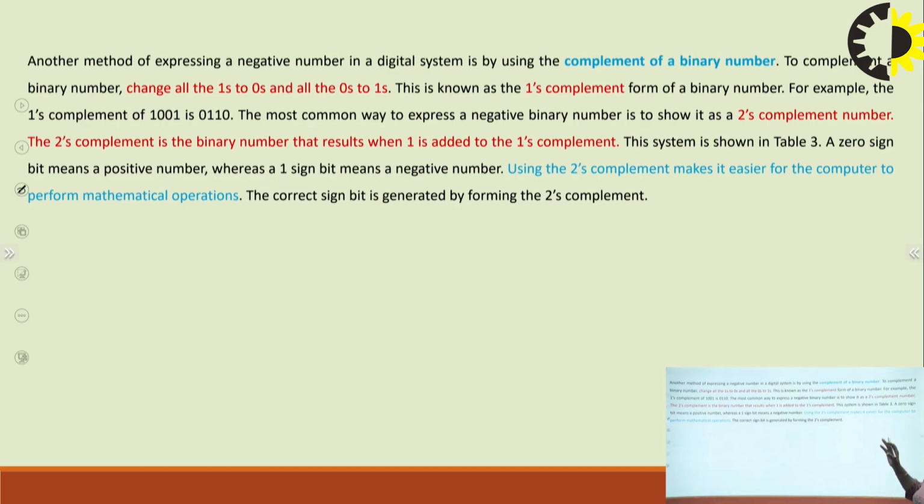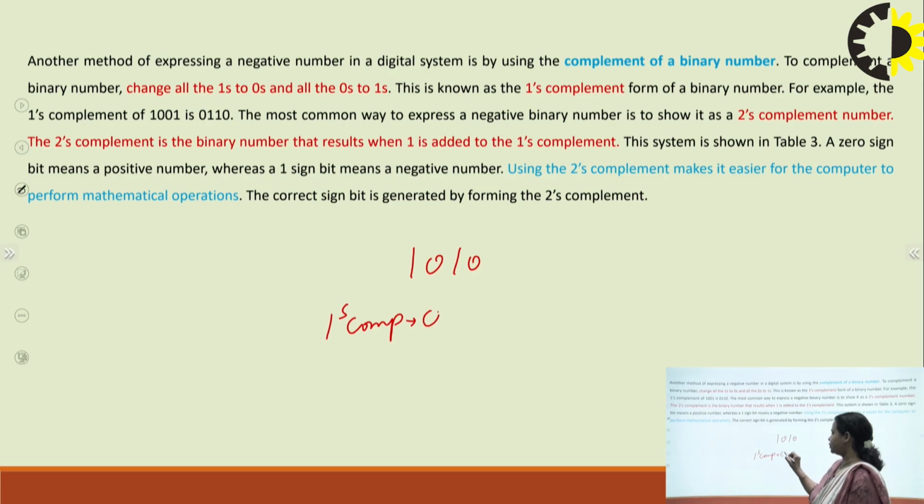So that is why we follow complement. So I am just telling what is complement. Suppose I take the example of 1010. So in 1's complement, it is written as 0101. 1's complement means we are just complementing each bit, right? So where it is 1, we write 0, where it is 0, we write 1. So we just complemented each bit and we got the 1's complement.